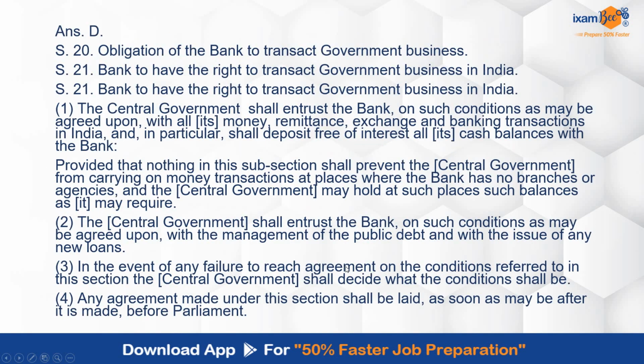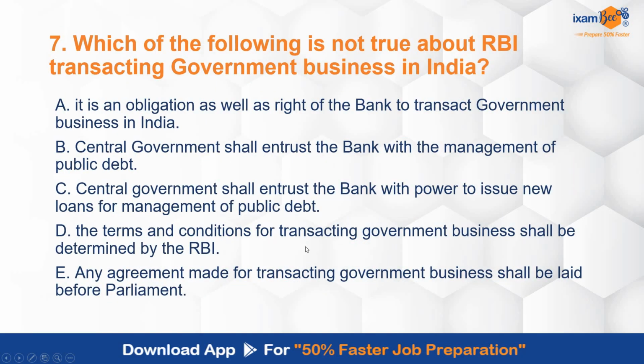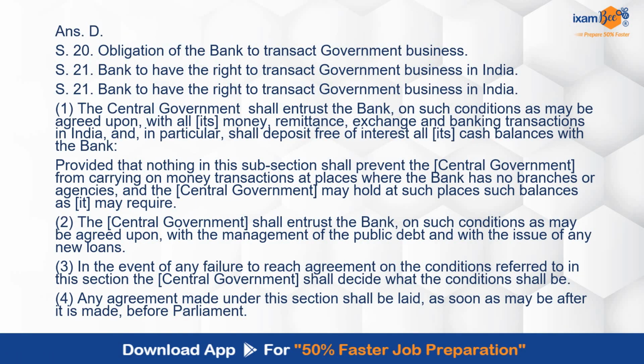Correct answer is D, that is, terms and conditions for transacting government business shall be determined by the RBI. That is what is not true. Rest are all correct. Obligation of the bank to transact government business. Bank is having the right to transact government business in India. Section 21 covers this point. Obligation of the bank to transact government business, Section 20 provides for this.